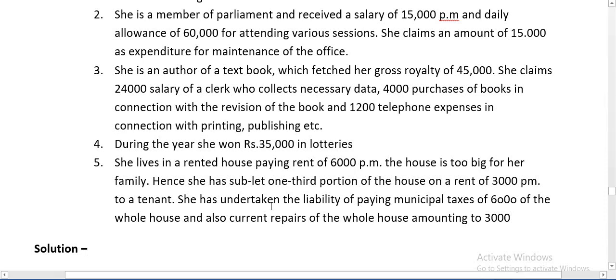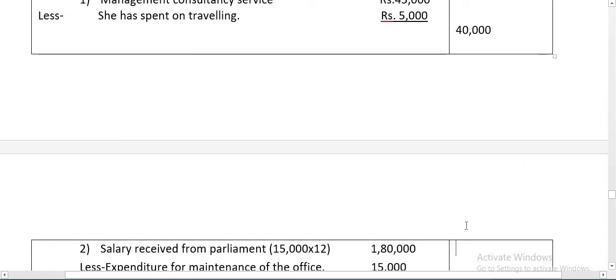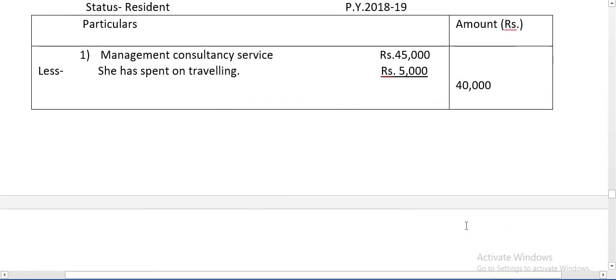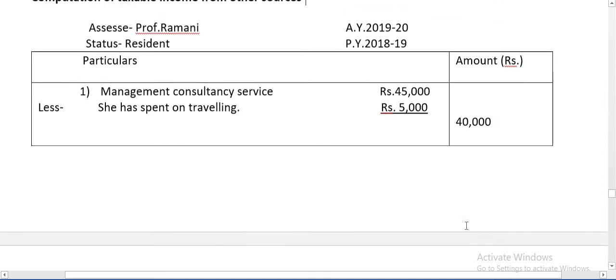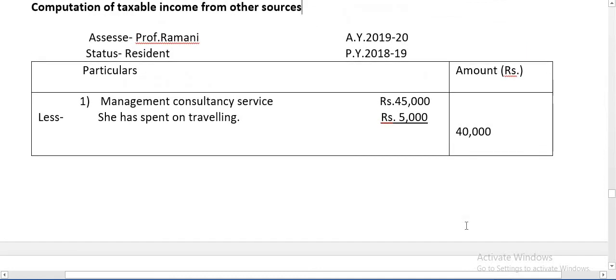Hence, she has sublet 1/3 portion of the house on a rent of rupees 3,000 per month to a tenant. She has undertaken the liability of paying municipal tax of 6,000 for the whole house and also current repairs of the whole house amounting to rupees 3,000. You have to compute the taxable income from other sources. Remember, here assessee is Professor Ramani.